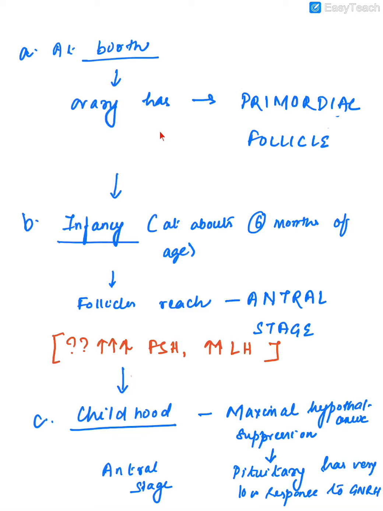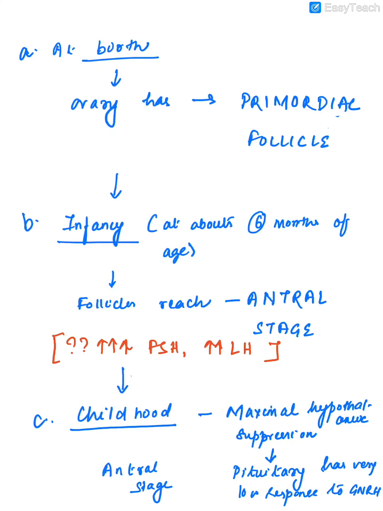At birth, the ovary only has primordial follicles, which have the primary oocyte. By infancy, at about 6 months of age, the follicles will reach the antral stage by developing fluid-filled structures. The reason for this is increased FSH and increased LH. Now, in childhood, there is maximal suppression of hypothalamic function, and the pituitary has a very low response.